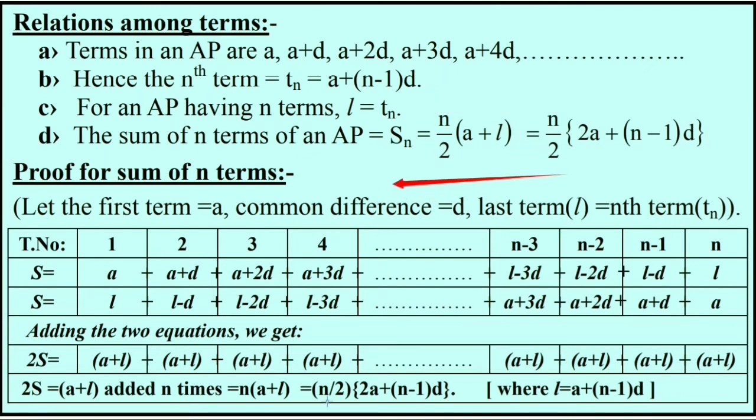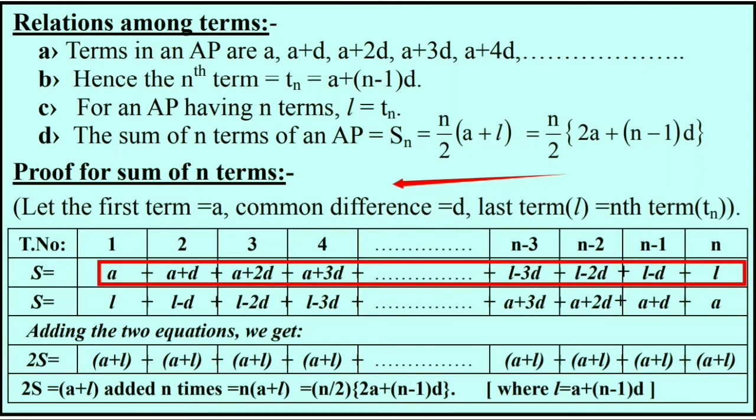Here is the proof for the sum of n terms. Here I take a, a plus d, a plus 2d and so on. And if we start from the last in reverse direction, the last term is l, the second last term is l minus d, the third last term is l minus 2d and so on.